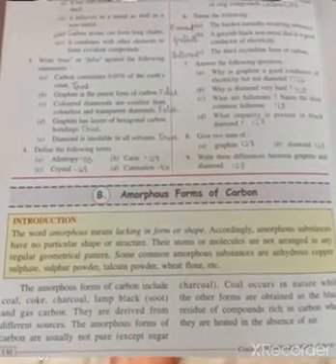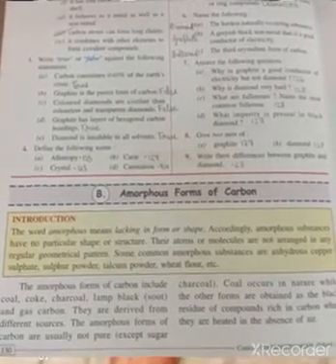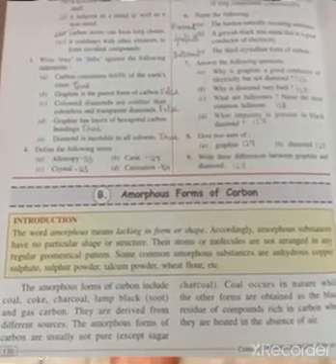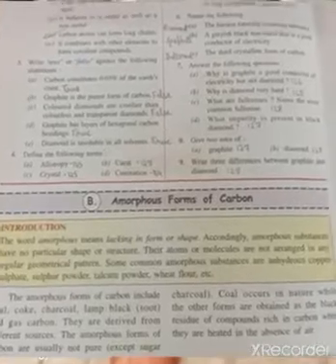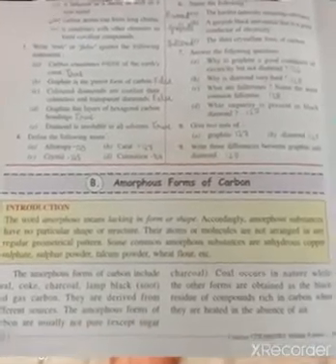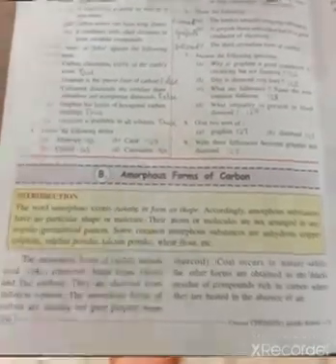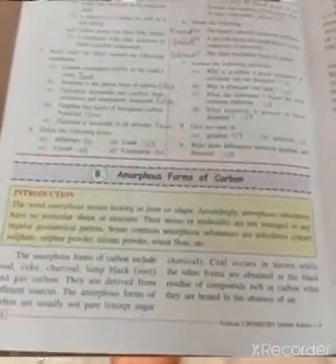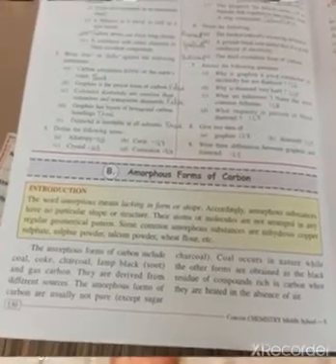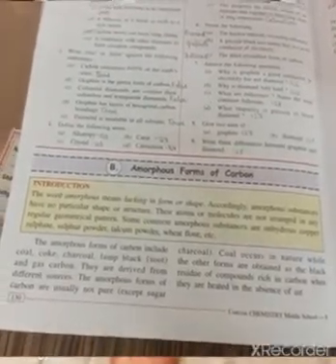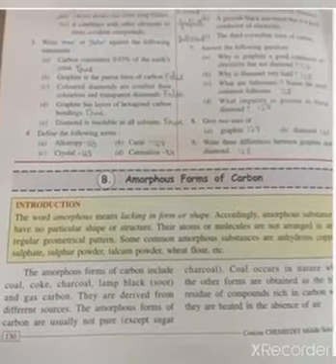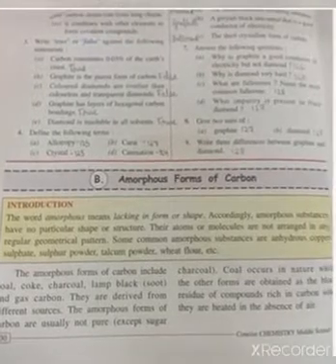So some common amorphous substances are copper sulfate, anhydrous copper sulfate, sulfur powder, talcum powder that you use, wheat flour, etc. Now, the amorphous form of carbon includes also that kajal that you use for your eyes. So kajal is also an amorphous form of carbon. Then there are other forms of carbon that include coke, charcoal, lamp black, etc.